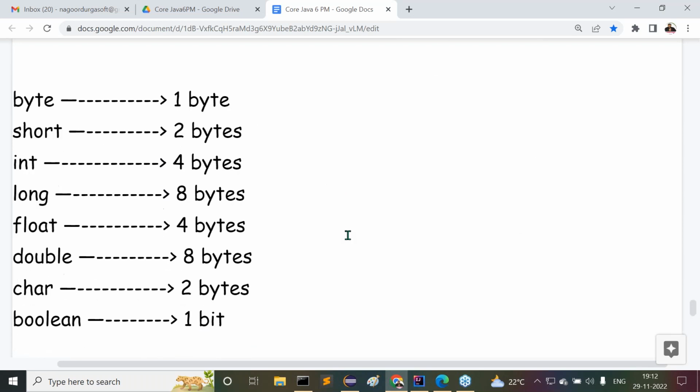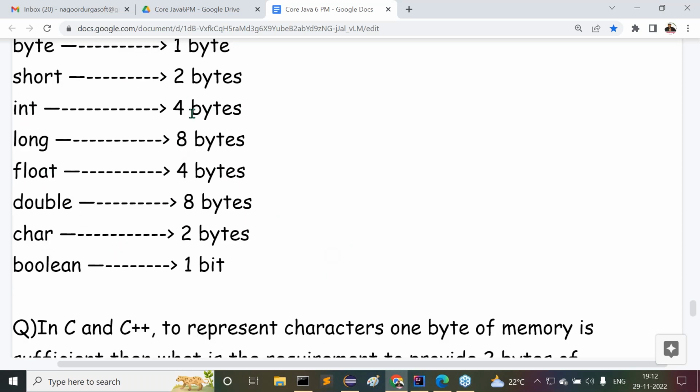Right, sir. What are the fixed memory allocations for the data types in the case of Java? Byte 1 byte, short 2 bytes, int 4 bytes, long 8 bytes, float 4 bytes, double 8 bytes, char 2 bytes, and boolean 1 bit. Please remember these memory allocations. Throughout our life, we are going to use these memory allocations only. In Java, it's a standardization.